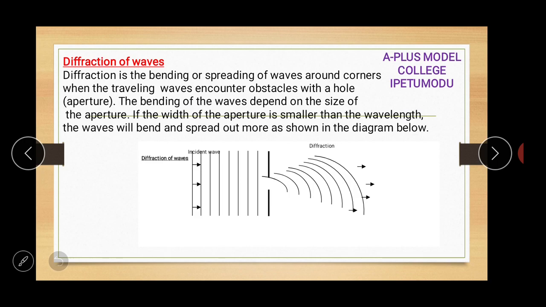When the opening is very small compared to the wavelength of the wave, the wave will then spread around the opening. And an example of this is shown in the diagram that you can see in the page displayed.